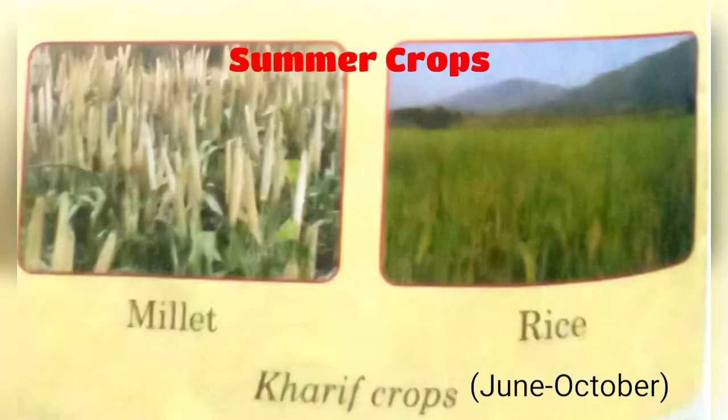The next one is summer crops. Just like winter crops, the crops that grow in summer season, with the duration from June to October, are known as Kharif crops. There are some examples like millet, rice, maize and some other crops. So you have to remember the duration. The duration for summer crops is from June to October.